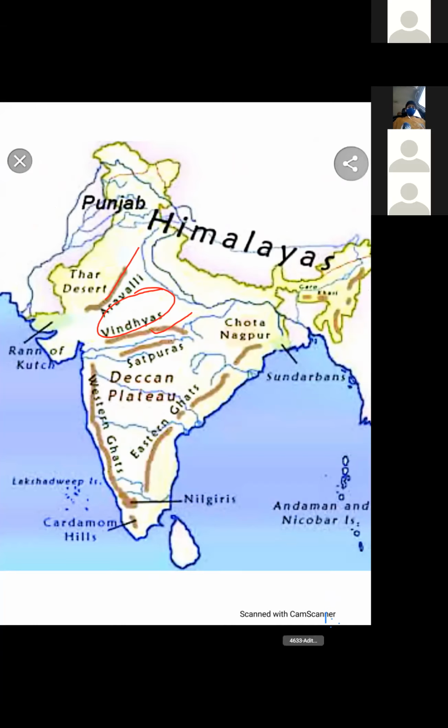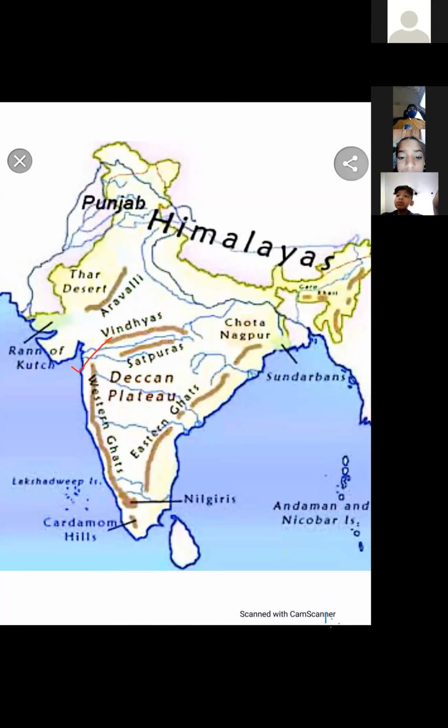And the Satpura Range lies between. You can see Satpura Range. This is shown in brown color. Satpura Range is between the Narmada River and Tapi River. Rivers are shown in blue color. You can see. Malwa Plateau is in between the Aravalli and Vindhya Range, and Satpura Range is in between the Narmada and the Tapi River. Now we are talking about these two rivers, Narmada and Tapi.